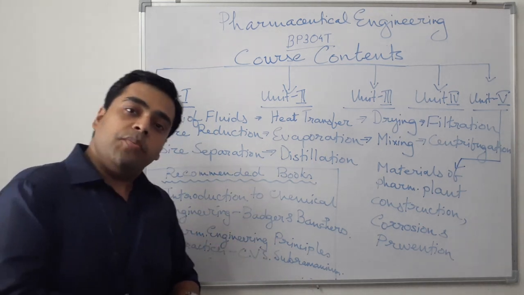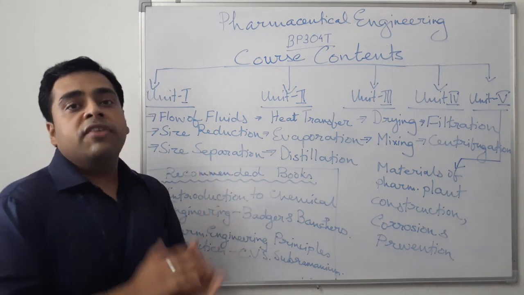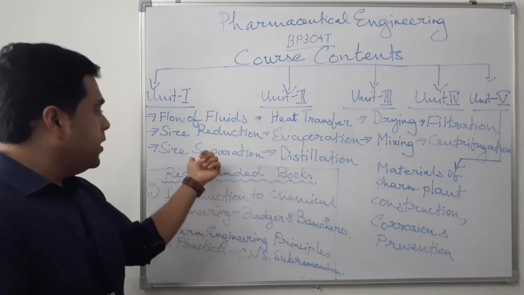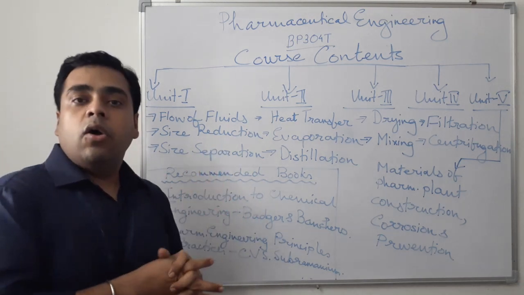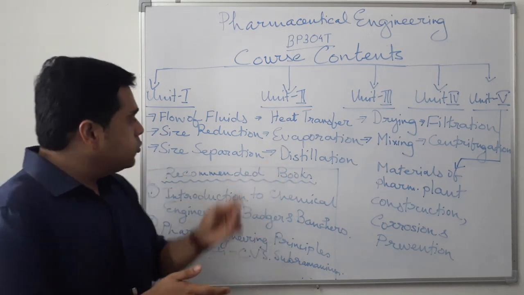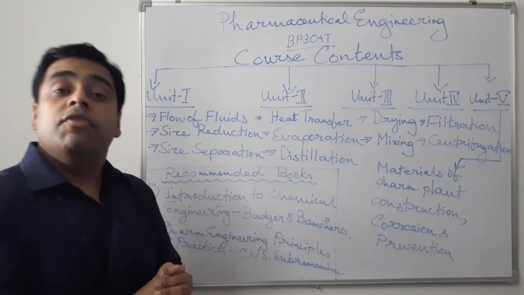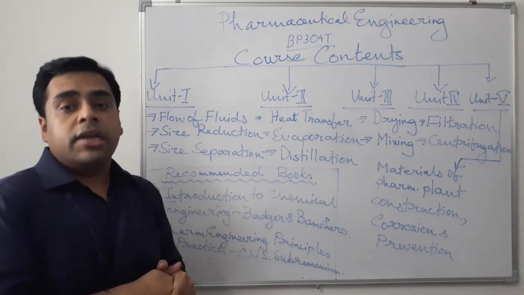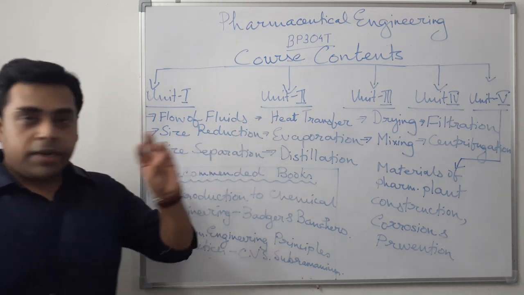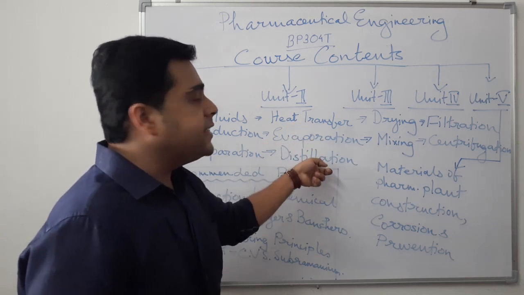In the size reduction process, we reduce the size of different large size particles into smaller size, and then again we get an idea of a uniform particle sized matter content. So size reduction and size separation is a very important process which is involved in solid drug handling. Next, we have Unit 2, which comprises 3 chapters: heat transfer, evaporation, and distillation.